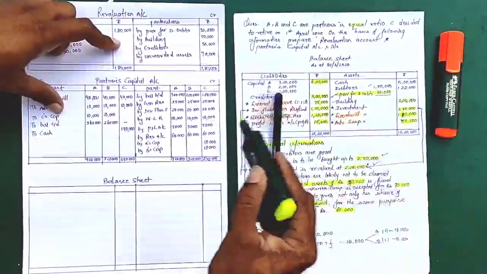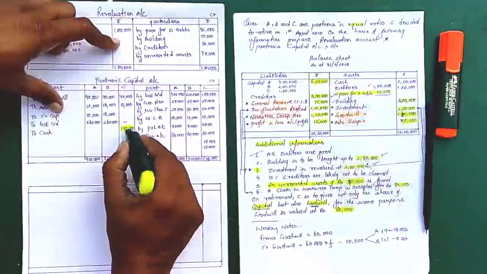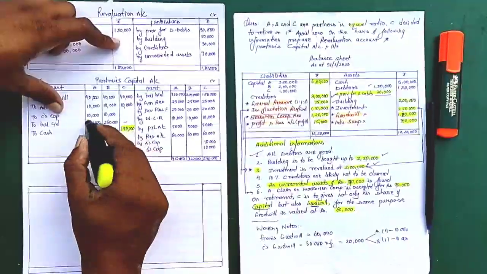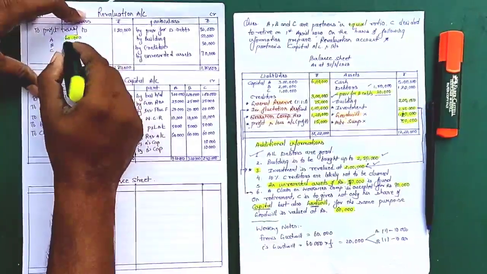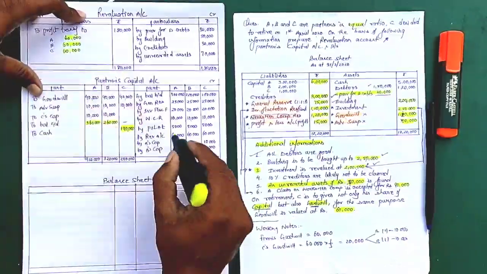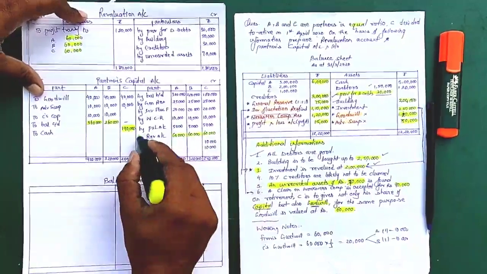So dear students, these points are to be paid attention to over here. This partner is retiring and this is the balance. Here if you see, we found out this revaluation account, so this amount we have written here.